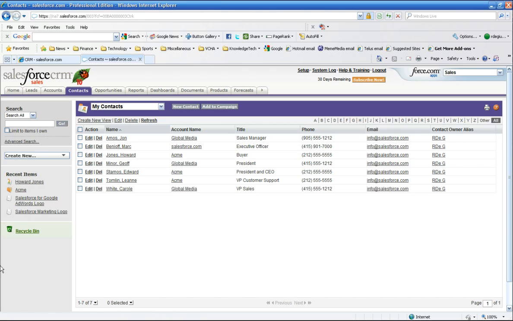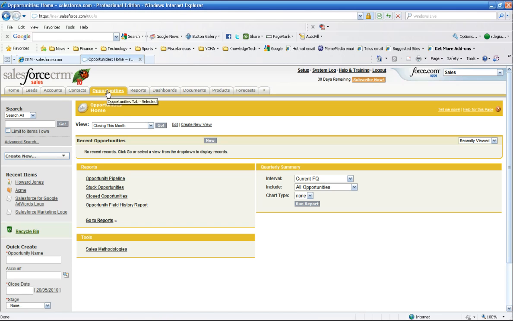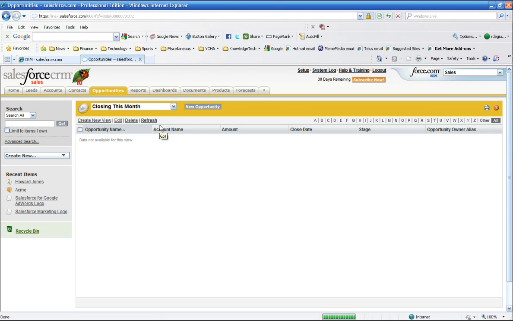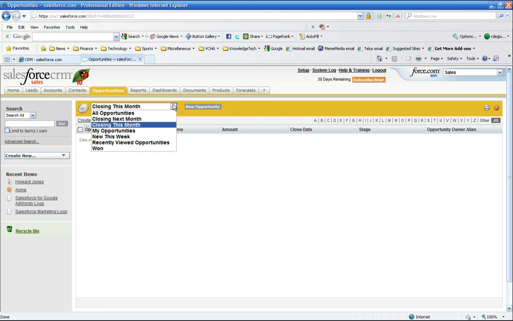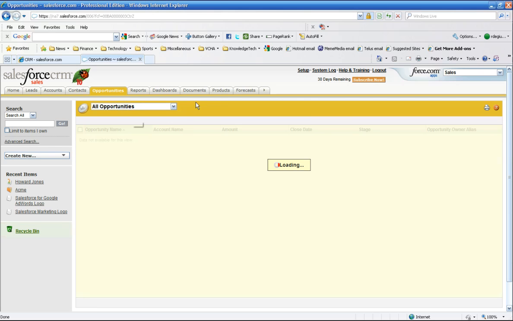Okay, and opportunities. Why don't we take a look at opportunities? Okay. And again, we go to our... got any closing this month? Hopefully there's some data in there for us to look at. No. But let's create a new opportunity. Well, we'll take a look at all opportunities, see if they've got some data in there for us. Okay, they have got some in there. And let's open one up.